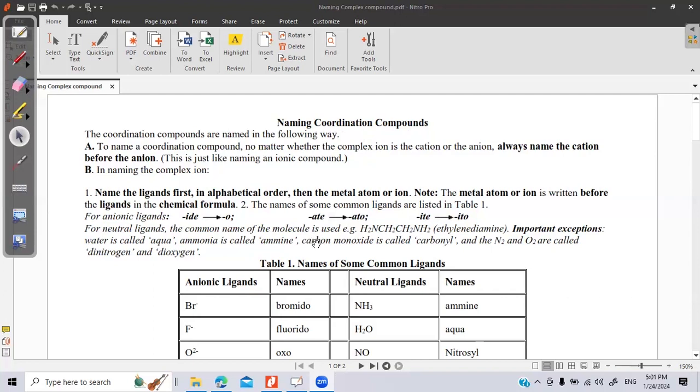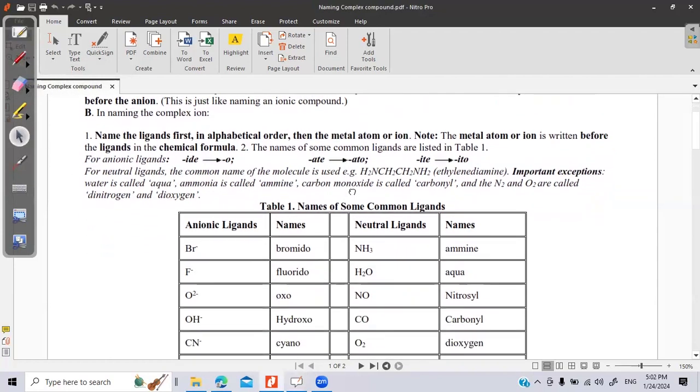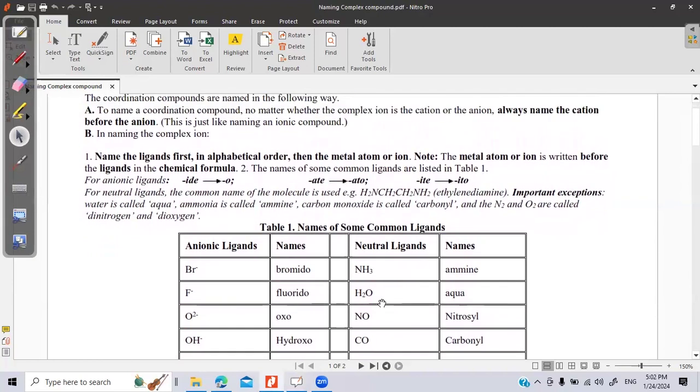Before we start any naming for the coordination compound, it is a must to identify whether the complex is cationic or anionic, because the naming will vary as per the charge on the complex entity. The first rule identifies the cationic and anionic complex. Now, how to name them?